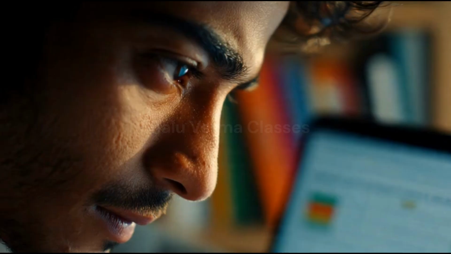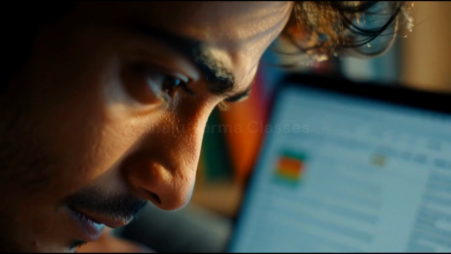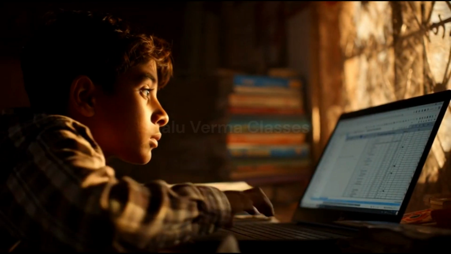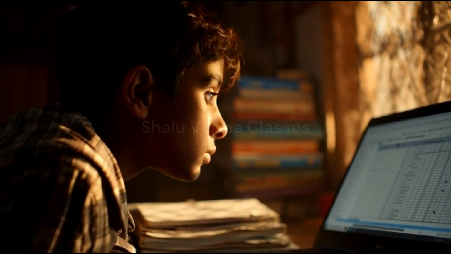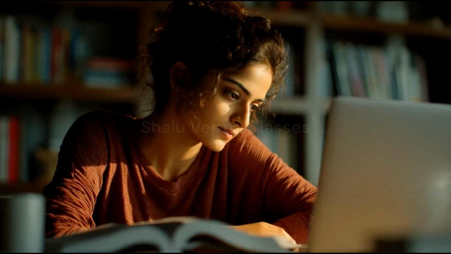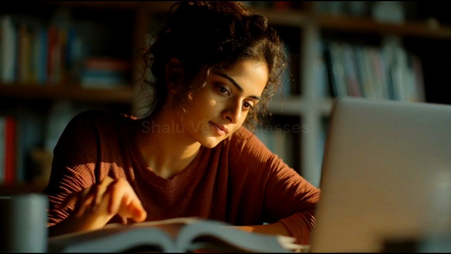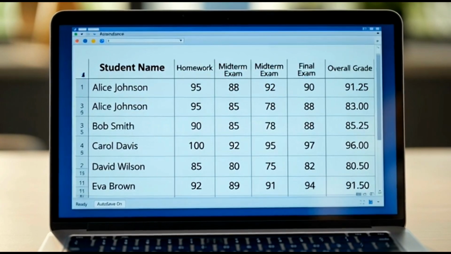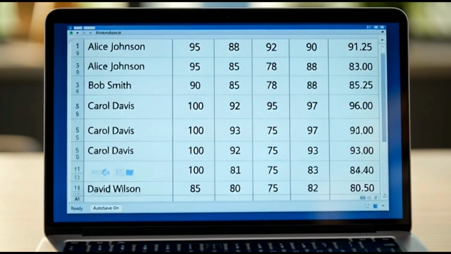Now let me give you one more professional tip. Most beginners write multiple separate formulas. One for pass, one for fail, one for grade. But advanced Excel users always combine logic into one smart formula. That makes the sheet cleaner. That makes the work faster. And that makes your Excel skills look professional.